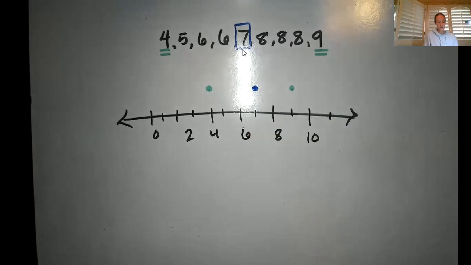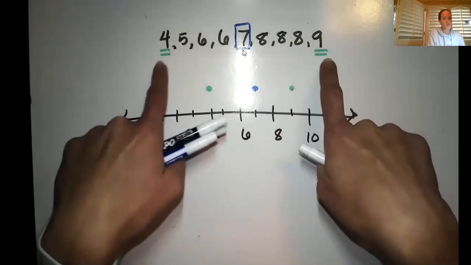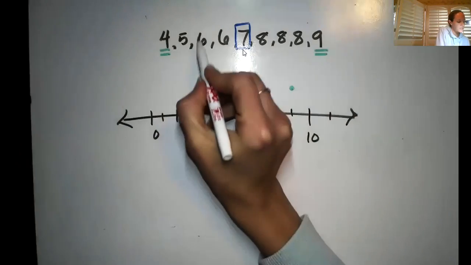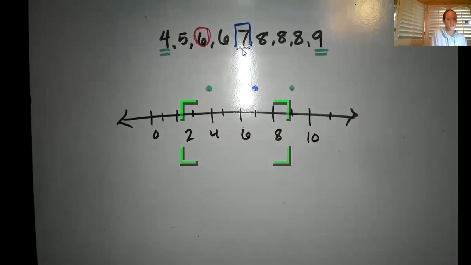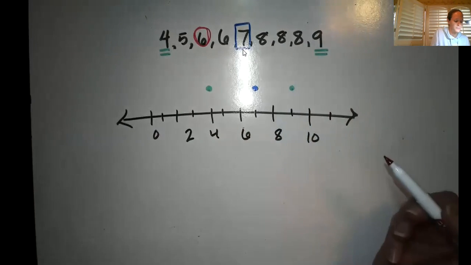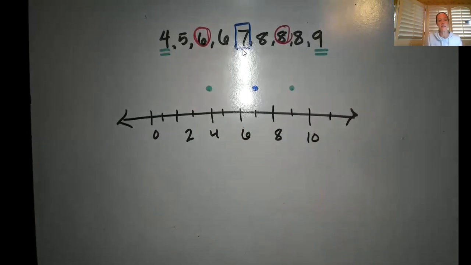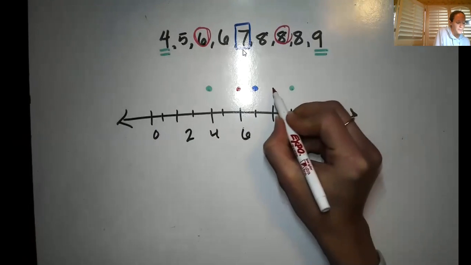Now we do have to figure out a couple other middles, right? Because right now I've cut this data in half, but I need to take each of these halves that I have. Remember fourths, we cut in half and then we cut in half again. So if we cut this one in half, do you guys see that 6 would be the middle of that left side as far as the data? And well, this one's a little bit easy because we only have 8s, but 8 would be the middle of the other side. And so I'm going to go ahead and put a point at 6 and put a point at my 8.